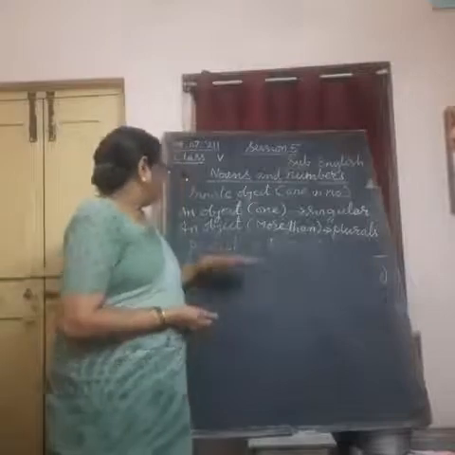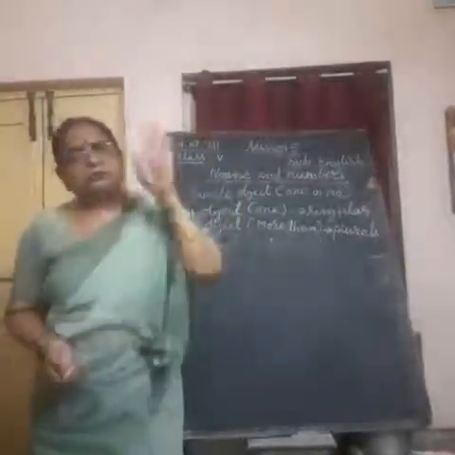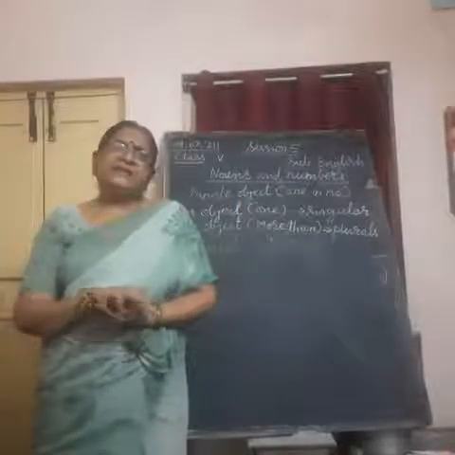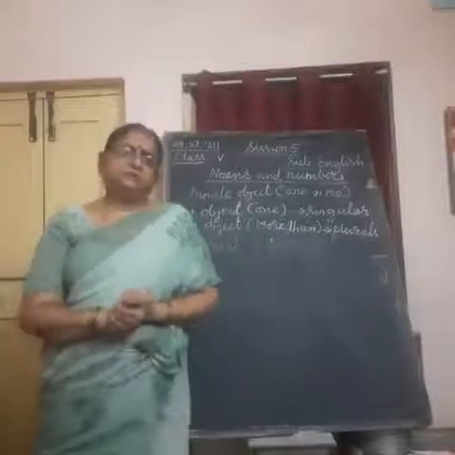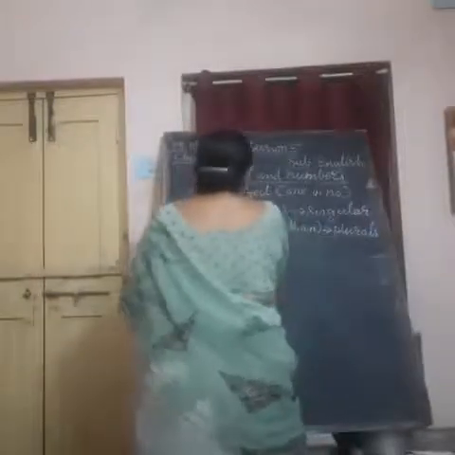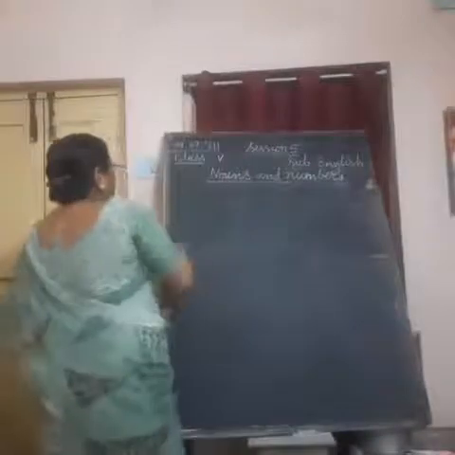Okay, that's why only the singular plural forms are taken for common nouns and only common nouns, not any proper nouns. Got it? So, this you understood. We can use noun and number only for common nouns, and we have to follow few rules.